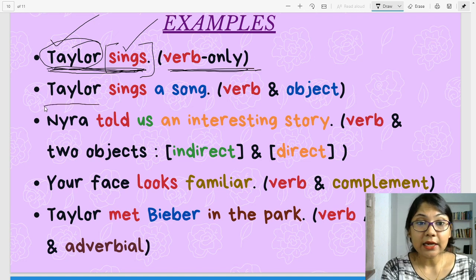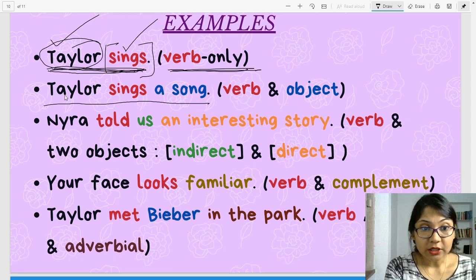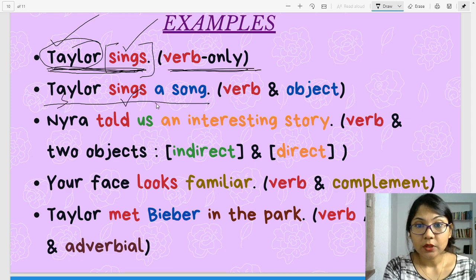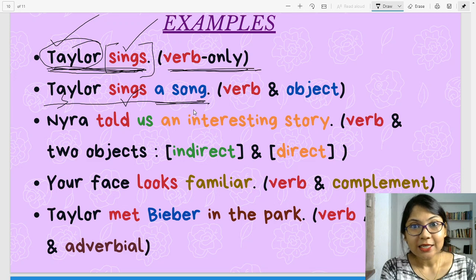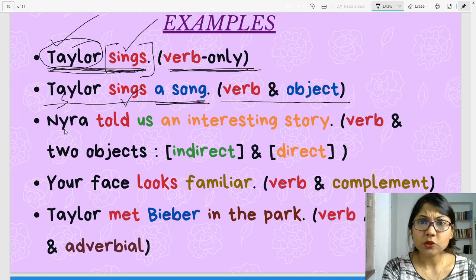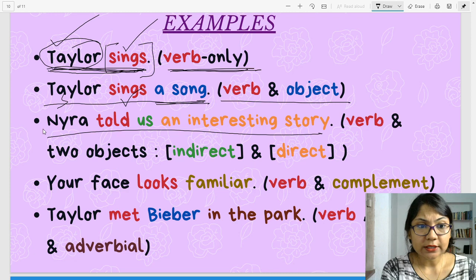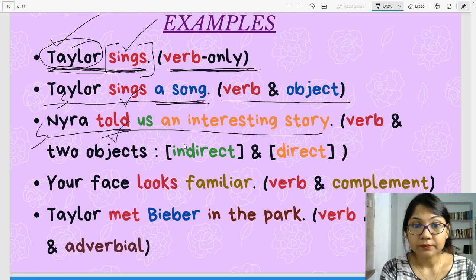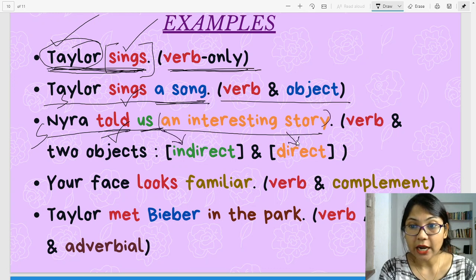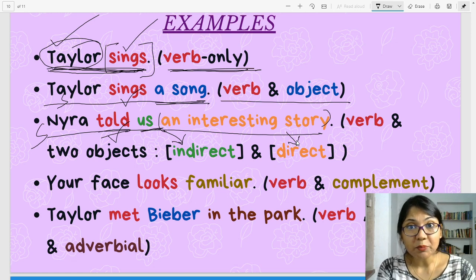Next one. Taylor sings a song. Isn't it? Taylor, subject, sings, verb, a song, object. So in this sentence, it is the verb and object predicate. Next one. Naira told us an interesting story. Naira, of course, it is the subject. Told, that's the verb. Now see here, children, us, it is the indirect object, and an interesting story, it is your direct object. So in this sentence, the predicate consists of the verb and two objects.